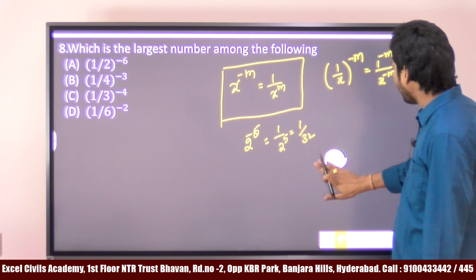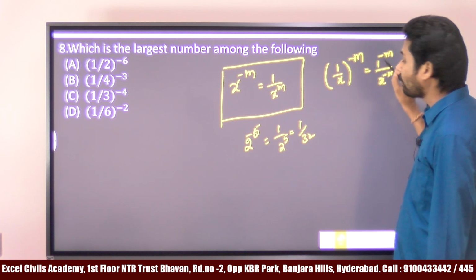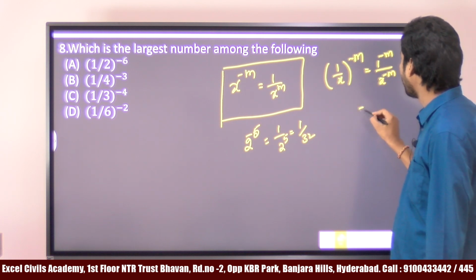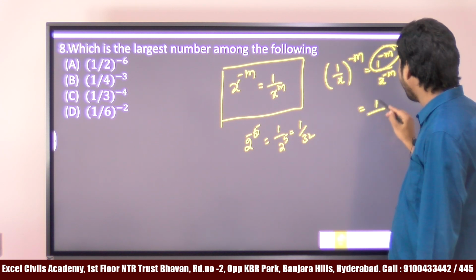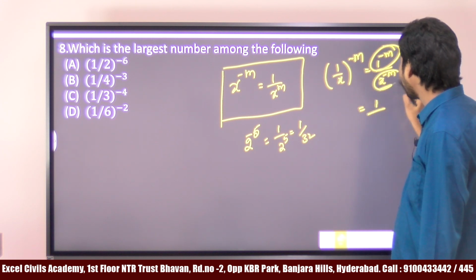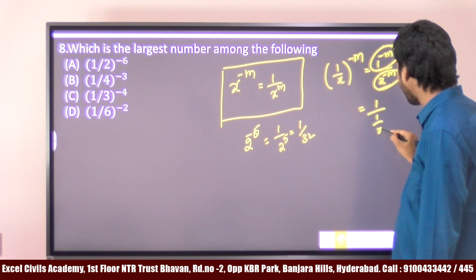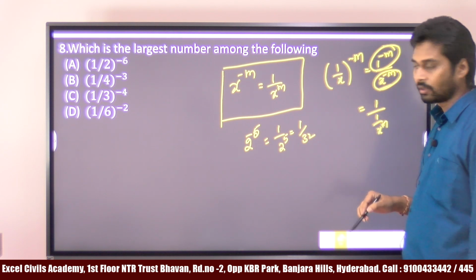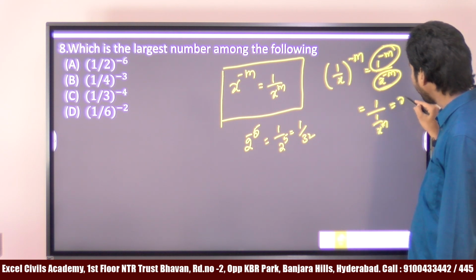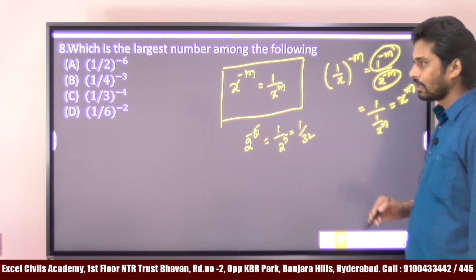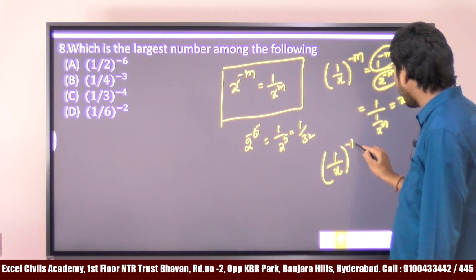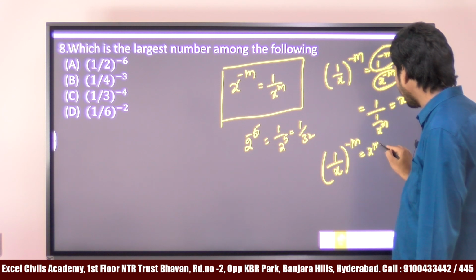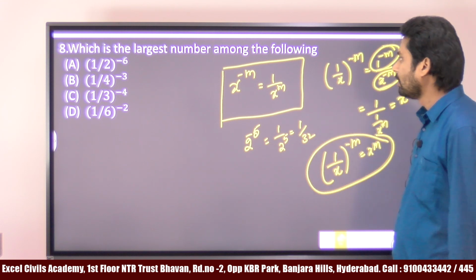Similarly, (1 by x) whole to the power of minus m means 1 to the power of minus m divided by x to the power of minus m. 1 to the power of any number is 1, so it is 1 divided by x to the power of minus m. This x to the power of minus m can be written as 1 by x power m, and 1 divided by 1 by x power m is x power m. So finally, (1 by x) whole to the power of minus m can be written directly as x to the power of m.